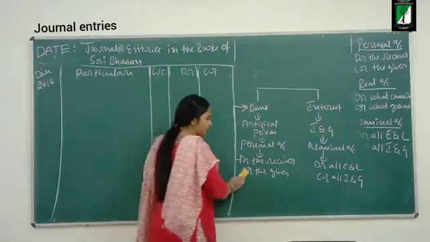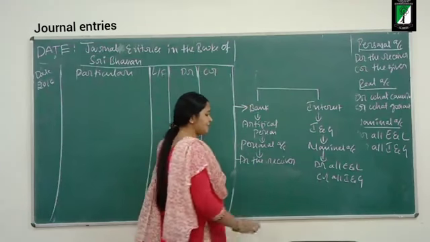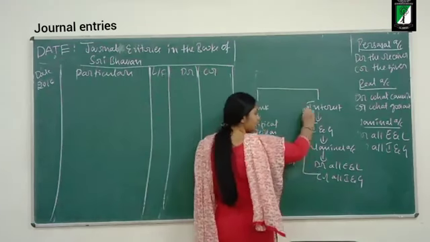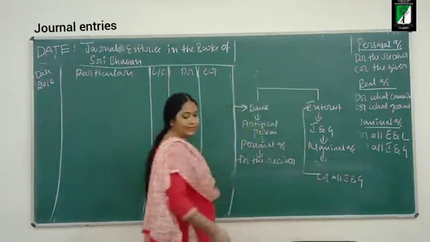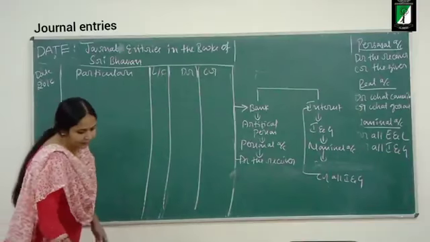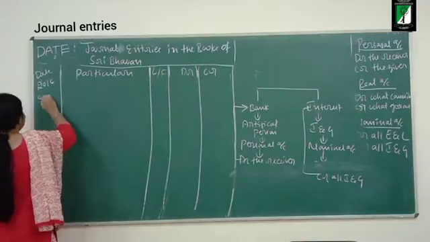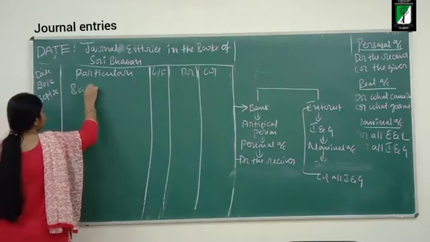So I will consider the debit aspect. Next, interest received, is it a gain or expense to the business? It is a gain. So I should credit all incomes and gains. So what is the date of the transaction? September 28. So what is the journal entry?